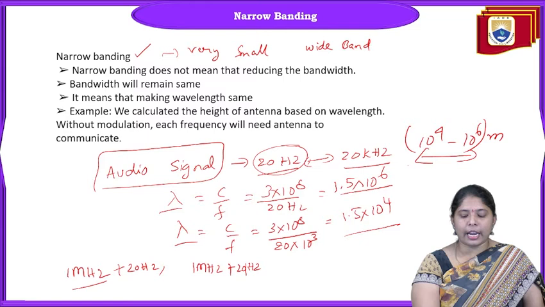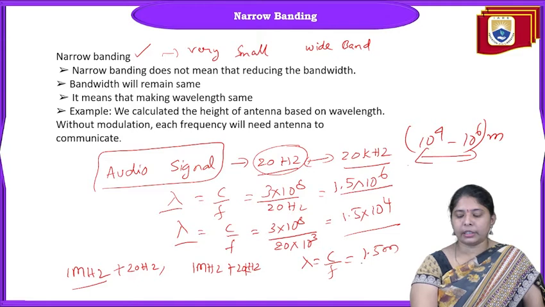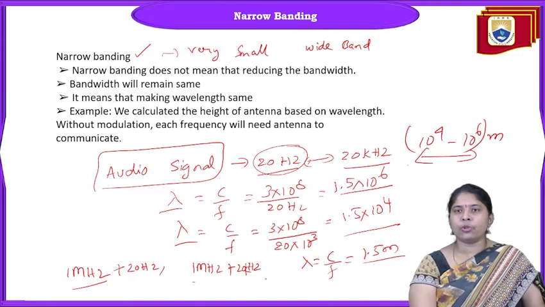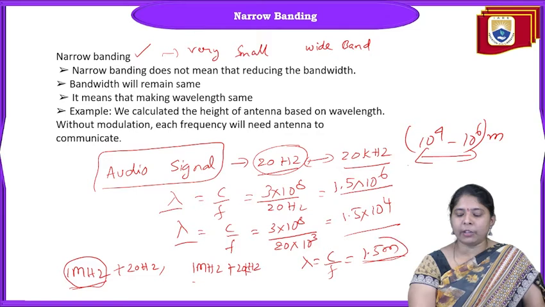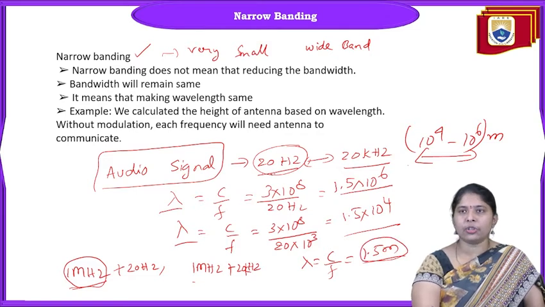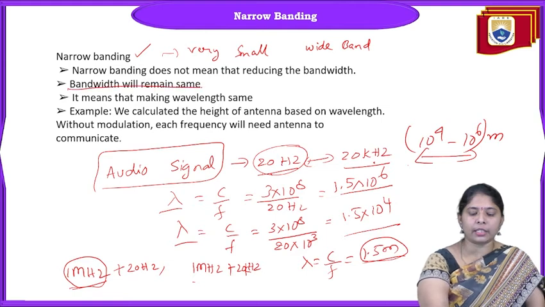Then what is the antenna length? Lambda equals C by F, it will be about 1.5 meters. So in higher frequency transmission, the antenna length will be the same from 20 Hz to 20 kilohertz. Bandwidth will remain the same.